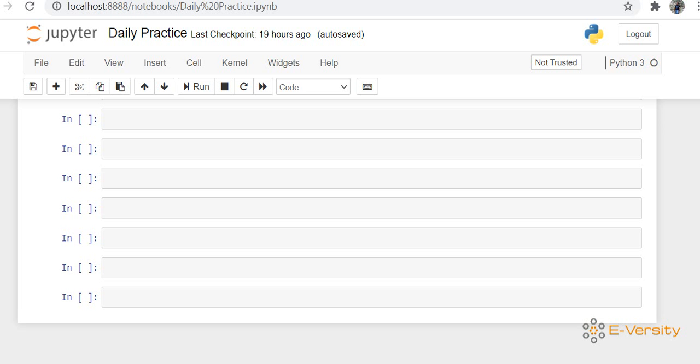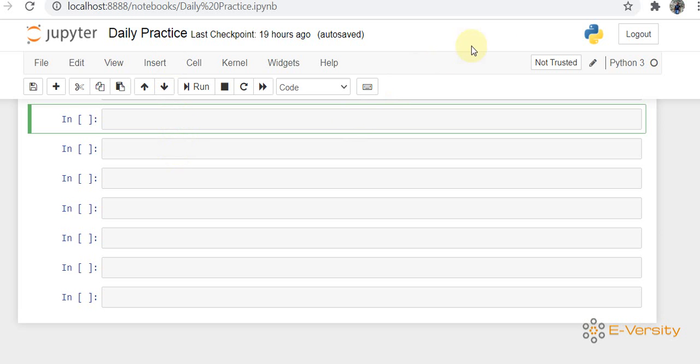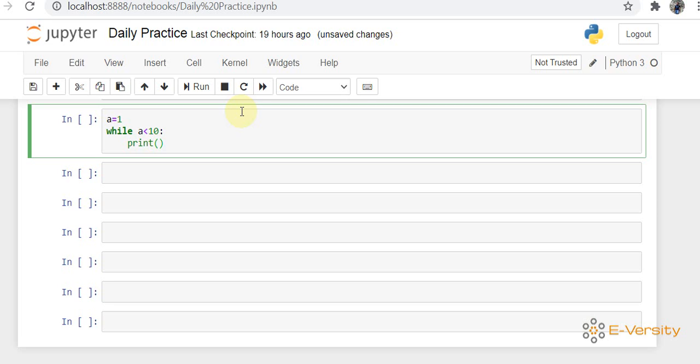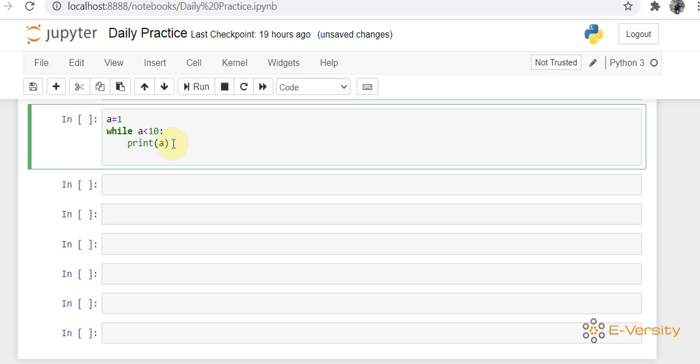Here I can write a while loop. Let's take a variable a equal to 1, while a is less than 10, print a. Now you can see I am not writing any increment or decrement operation here. Every time it takes the value a equal to 1, so the condition is always true, and it keeps printing 1 1 1 1 1 1 an infinite number of times. So you have to write an increment or decrement.